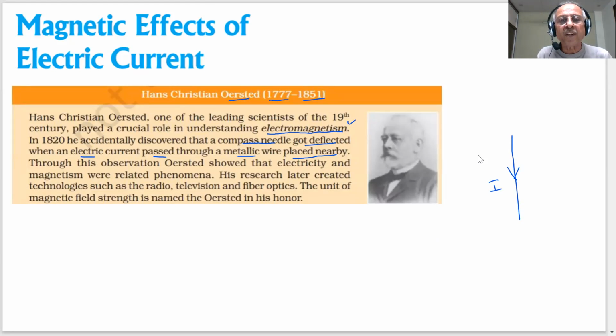Through this observation, Ørsted showed that electricity and magnetism are related phenomena. When electric current is passed, a magnetic field is produced. His research later led to technologies such as radio, television and fiber optics, and the unit of magnetic field strength is named Ørsted in his honor.